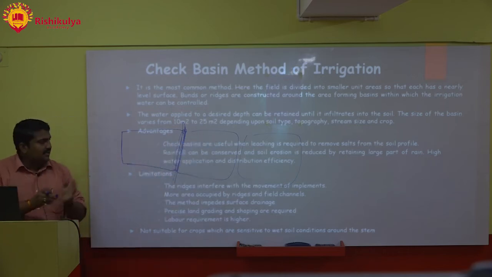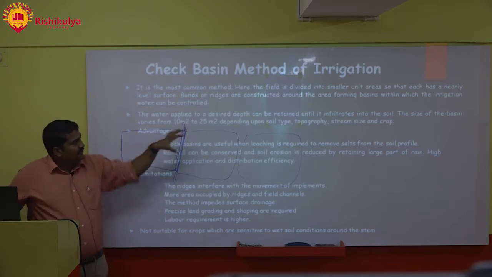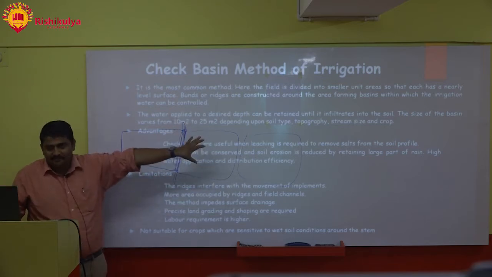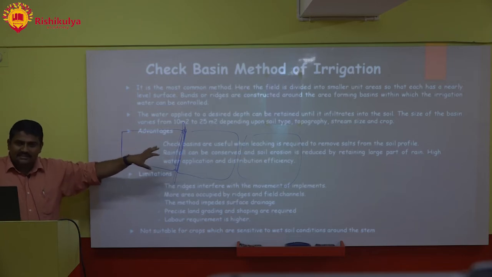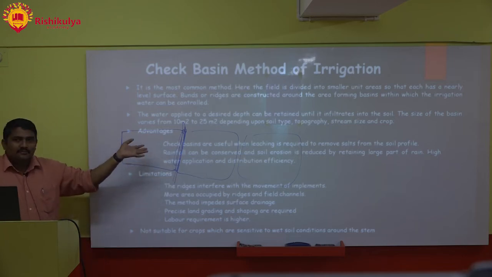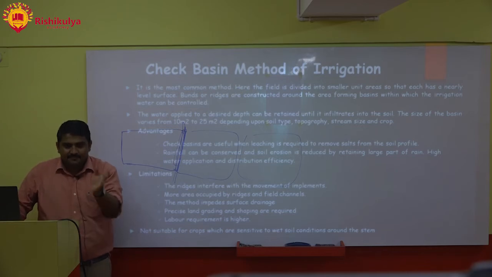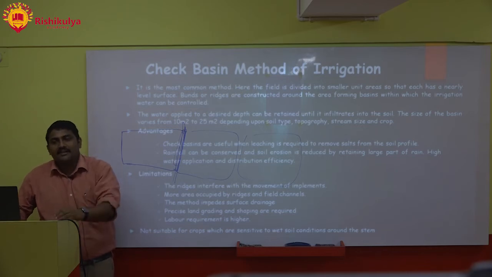I was talking to you about this because in the check basin method of irrigation we lose a large amount of land because of irrigation purposes. Here I was talking about general. Once I had given this suggestion, I was happy to find that in the next 2-3 years a scheme came out, Har Med Pe Ped. You would have studied about it. If you have not studied, just go and Google it.